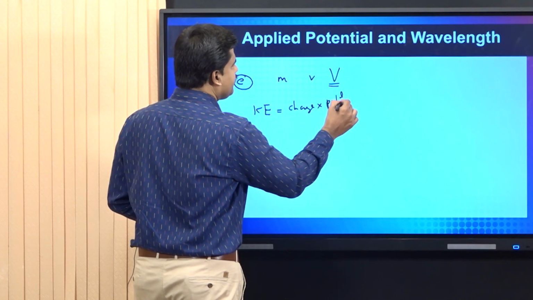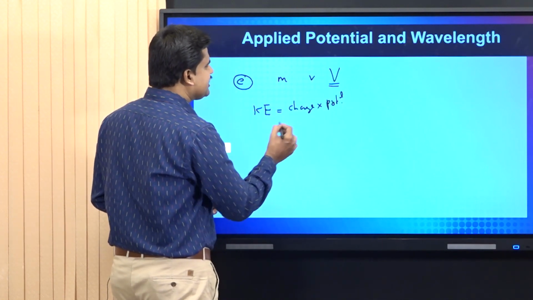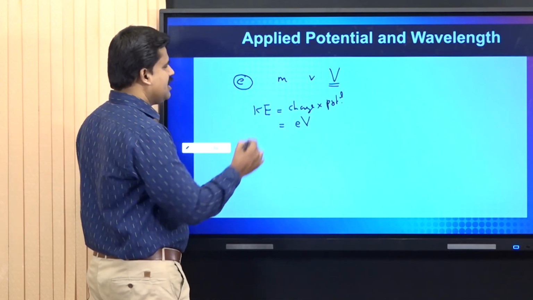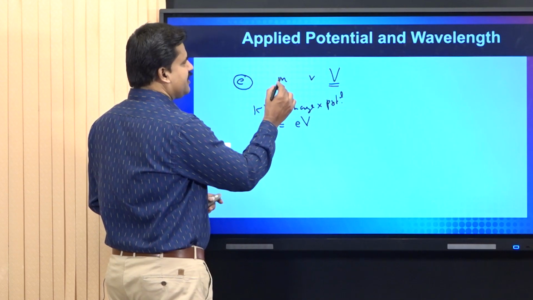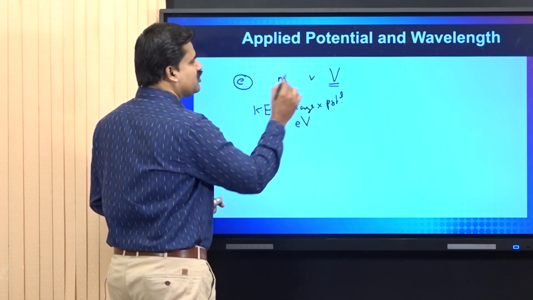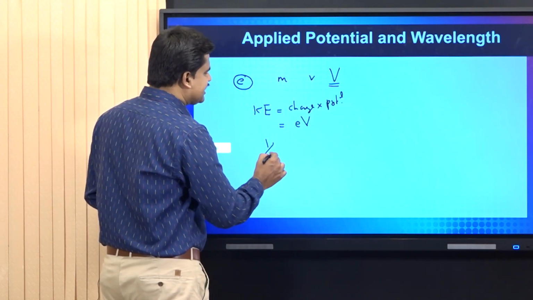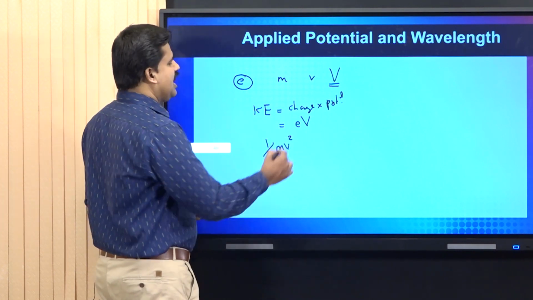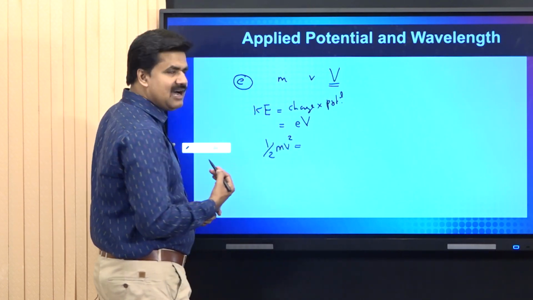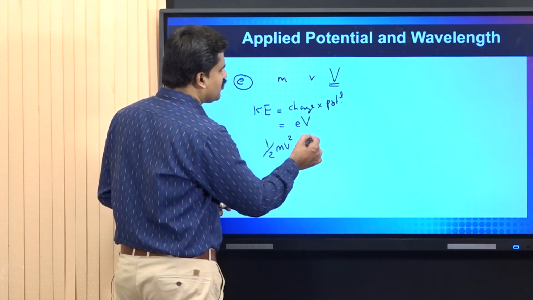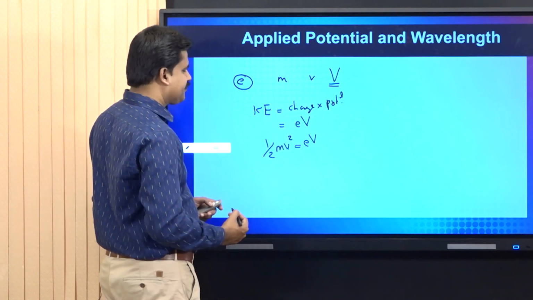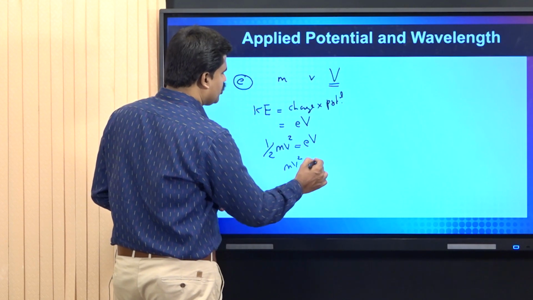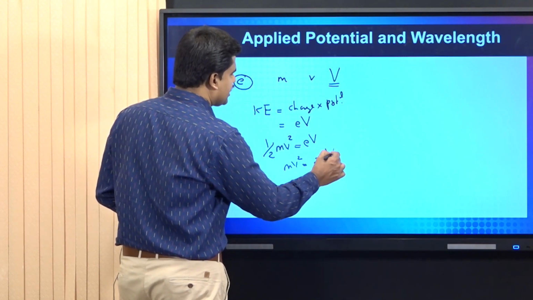That is, kinetic energy of the electron is equal to small e into capital V. We know that if an electron has mass m and velocity v, kinetic energy will be equal to half mv square. And hence we can write half mv square is equal to small e into capital V. Therefore, mv square is equal to 2e into capital V.